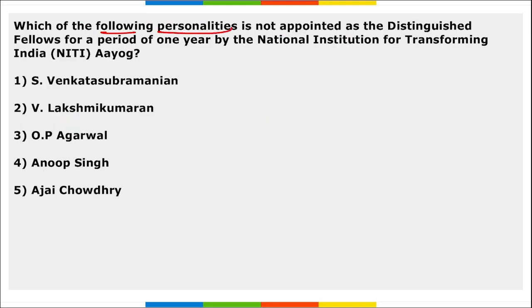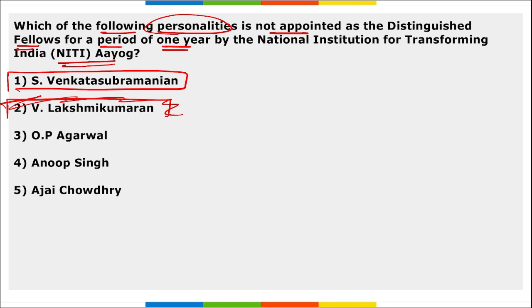Next, which of the following personalities is not appointed as the Distinguished Fellow for a period of 1 year by Niti Aayog? So remember, recently S. Venkata Subramaniam, right? He is the personality who has not been appointed as a Distinguished Fellow for a period of 1 year by Niti Aayog. Rest all: V. Lakshmi Kumaran, O.P. Agarwal, Anup Singh and Ajay Chaudhary. All four of them have been recently appointed as distinguished individuals to join the ranks of Niti Aayog.